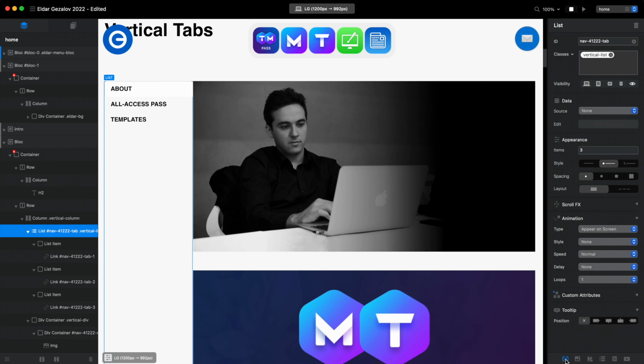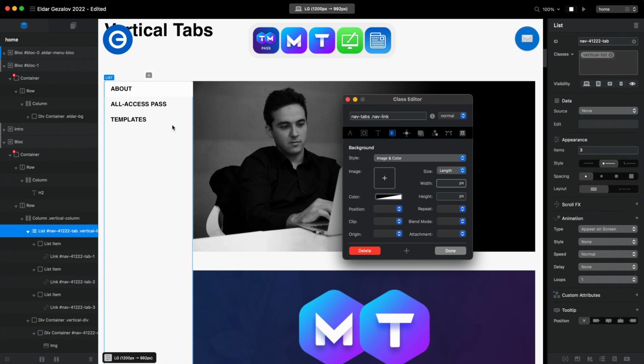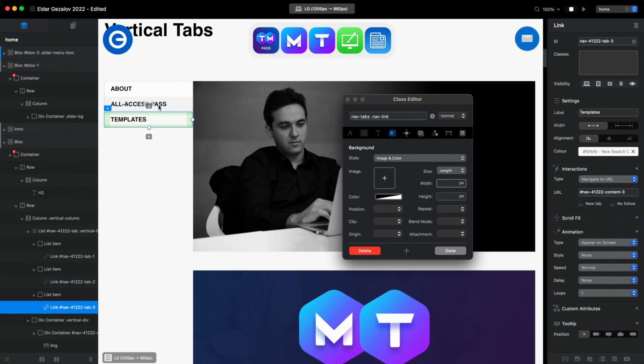So let's go back to our classes. And again, we can add a class to this whole button and actually do the same changes as we do to these nav tabs, nav link. But the reason why I'm doing this is because the third class we are going to edit will be for the active button, and for that one you will have to use this bootstrap class. So this is why I'm showing you how to do this using the inspector for these classes as well.